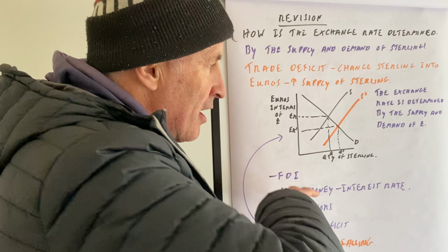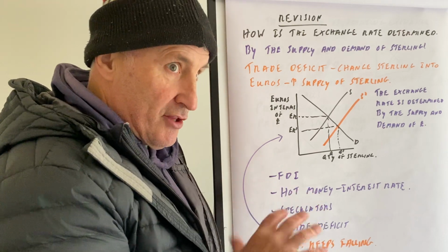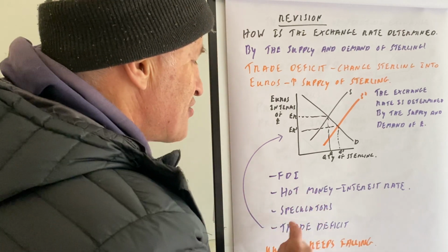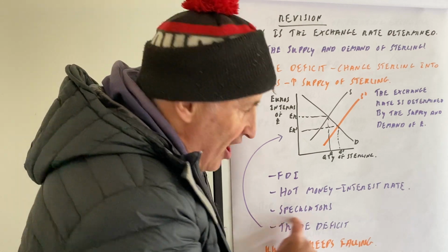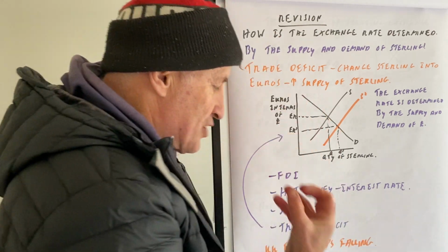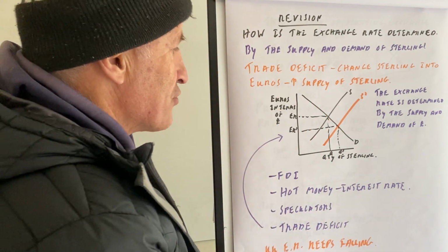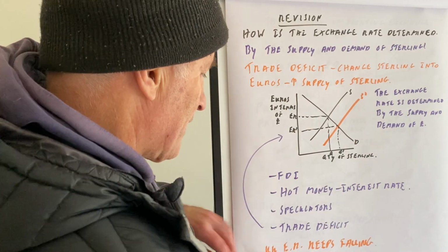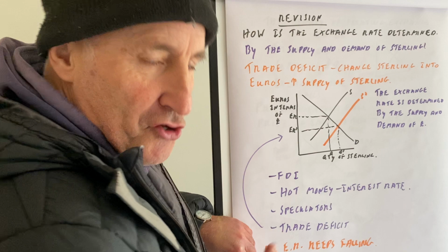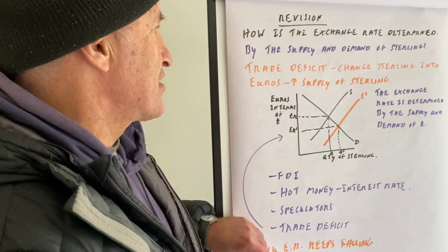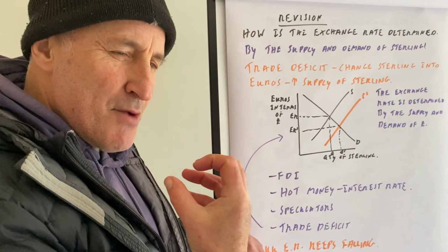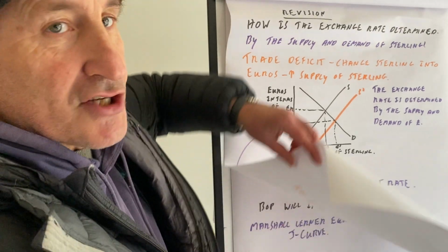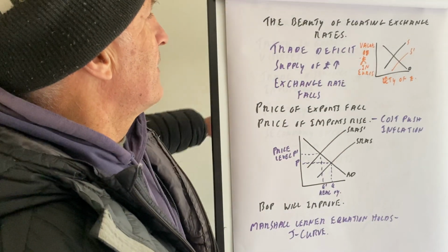At the moment, our economy is not looking that great in the UK. Surprise, surprise. So speculators may decide to sell sterling, which will decrease the exchange rate. And also we have a trade deficit, which will also push the exchange rate down. Right now, the UK exchange rate over a period of time has kept on falling, which is a sign really that our economy is not doing as well as it could.